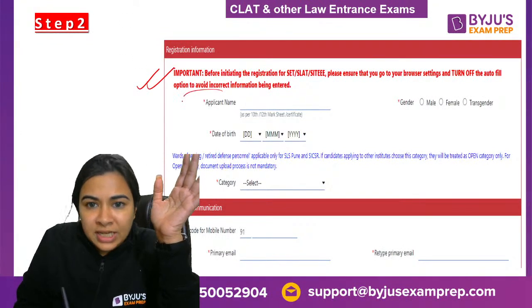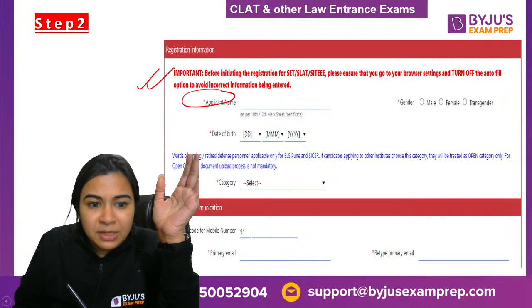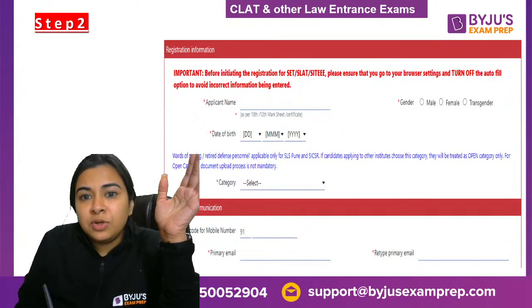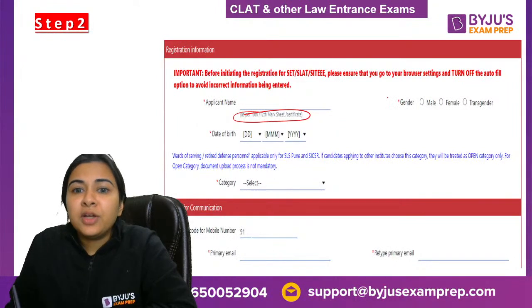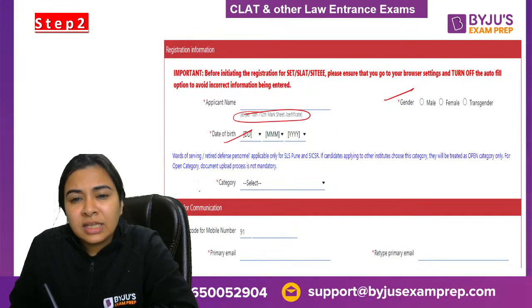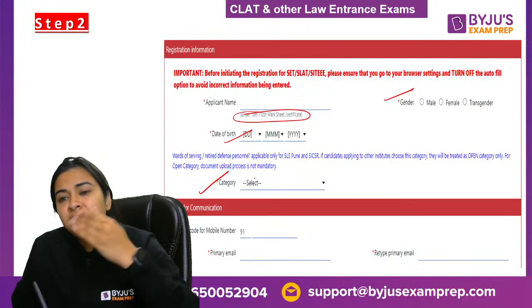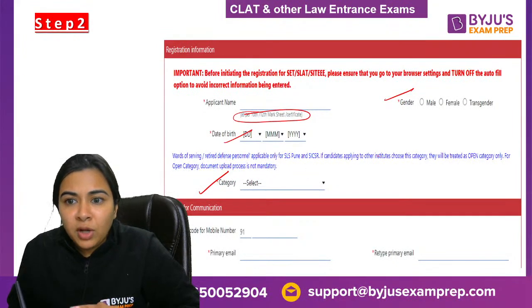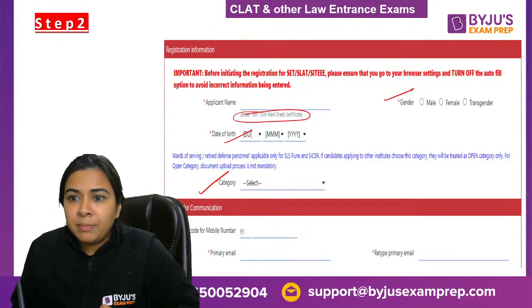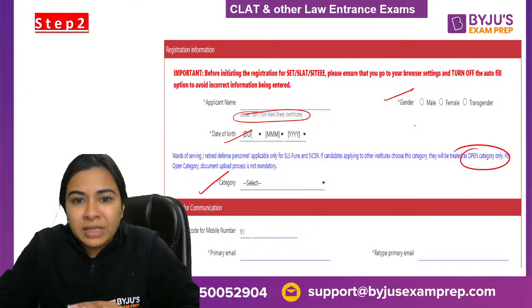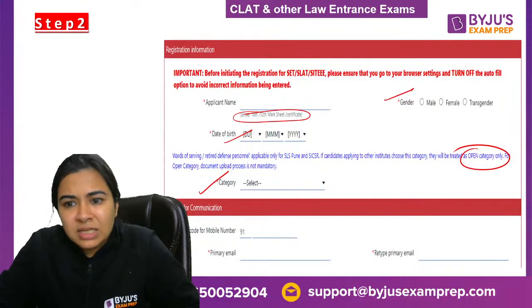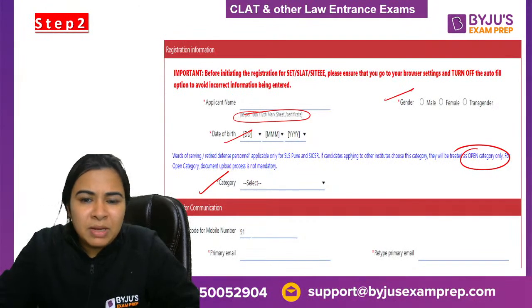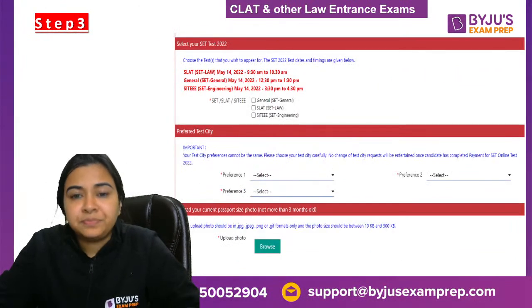You need to put in your name as per your applicant ID card. Make sure that you look at your class 10, class 12 certificate and mark sheet and enter that. Enter your gender, your date of birth, the category which you belong to, whether you are an SC, ST, or if you have not applied to any other institute, remember, you are going to go into the open category. So you have to write down your address and all the personal details, your email address, your phone number, all of that.